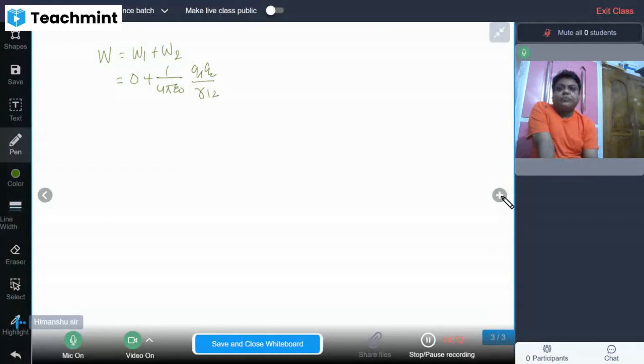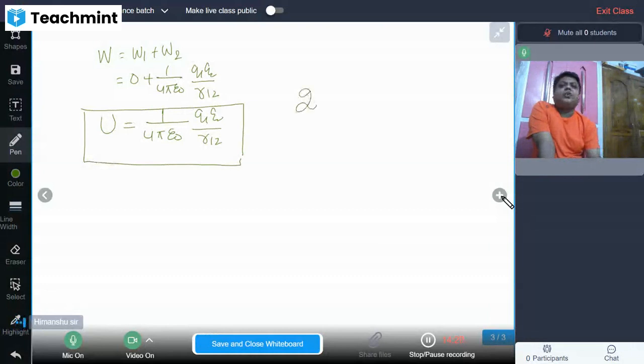Work done is stored as potential energy, U is equal to 1 by 4 pi epsilon naught Q1 Q2 upon R12. And this is because of the two charge system. So for a two charge system, this is the potential energy. Understood? Very good. So now next, move to the three charge system.